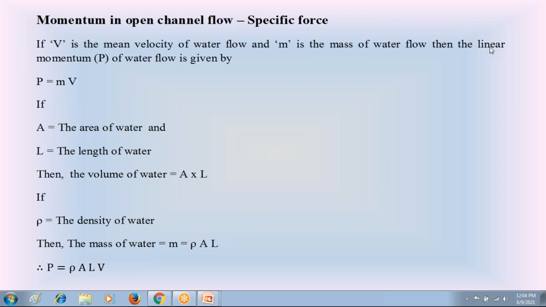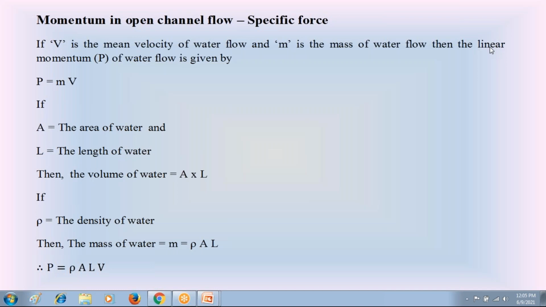Thank you. Now, everyone, check this slide on your cell phones. In this concept, I am going to explain the linear momentum of water flow in open channels. From that momentum concept, we are going to discuss the specific force of water flow in open channels.